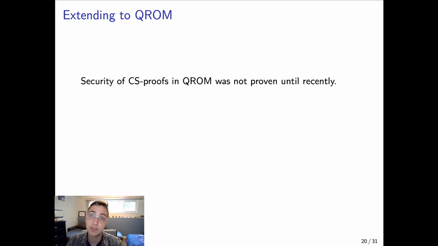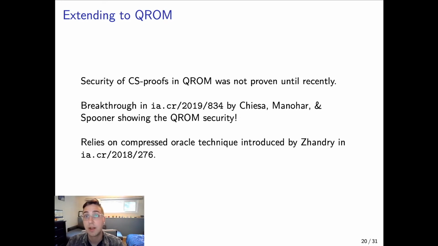So the security of CS proofs, which are an important building block of this scheme, was not proven until recently. But last year, in a paper by Chiesa, Manohar, and Spooner, they showed the quantum random oracle model security, and you have a link to the paper there. This relies on the compressed oracle technique that was recently introduced by Zhandry in a 2018 paper, and is a really interesting new technique for use with quantum random oracles.